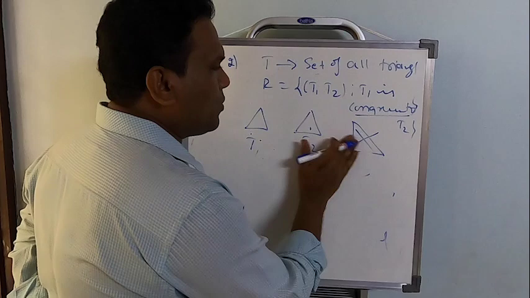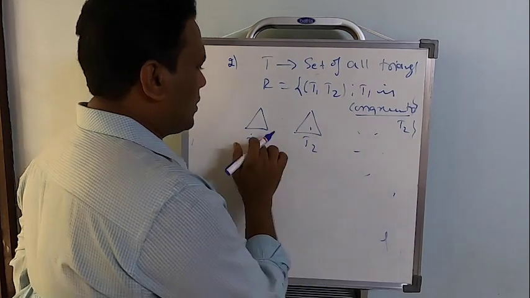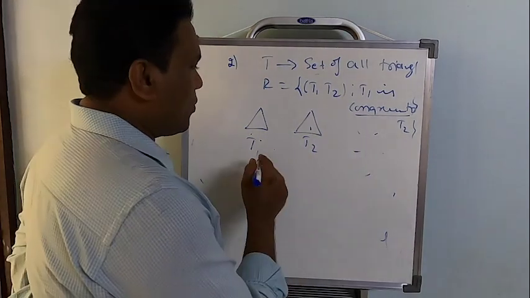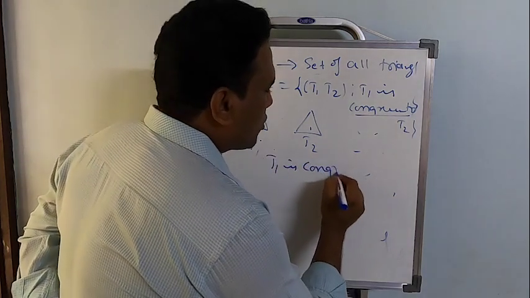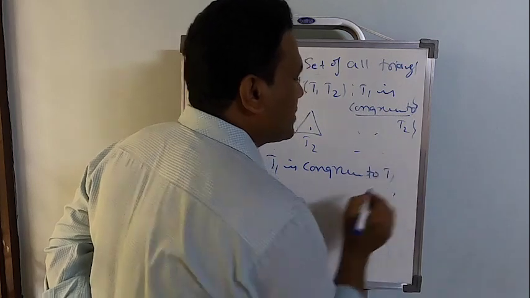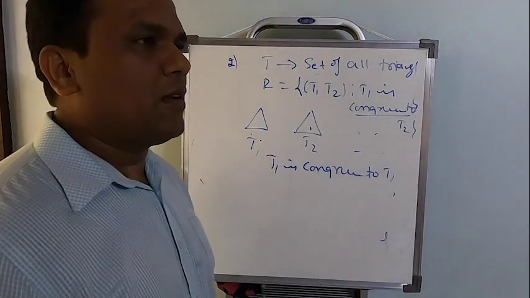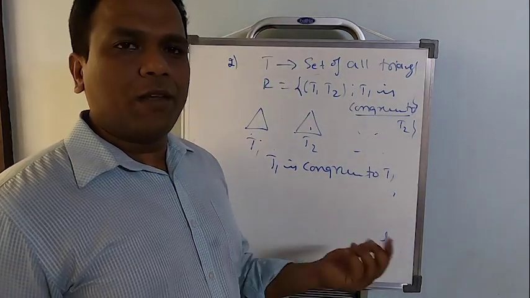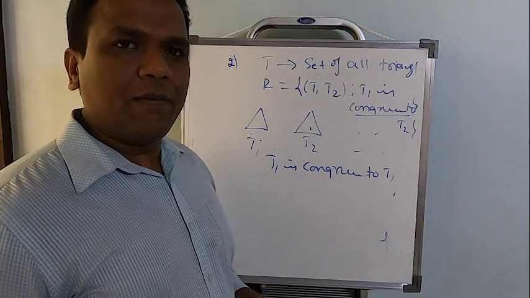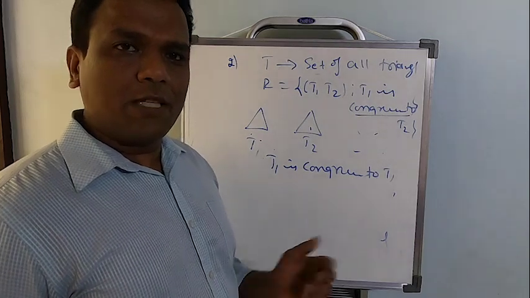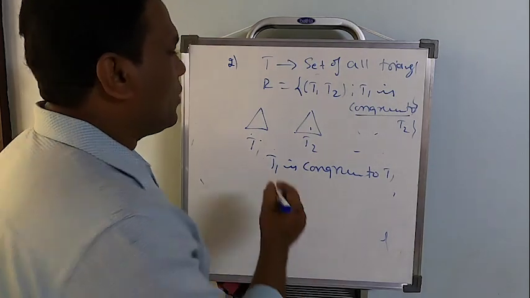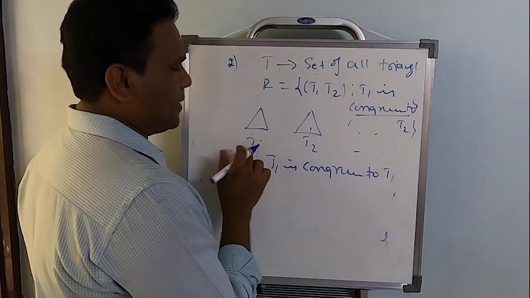Now look here. T1 is congruent to T1. Is it possible? Of course possible. When I take T1 and hold it in front of the mirror, I will see the same triangle. So every triangle is congruent to itself. That's possible, of course.